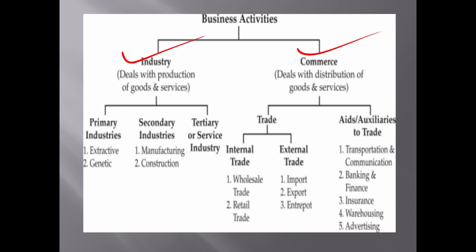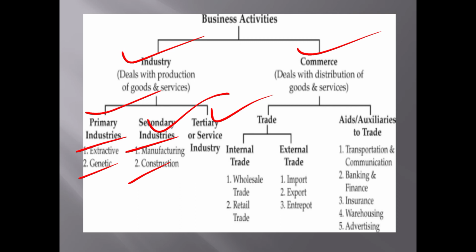So here the industry is again divided into three categories: primary, secondary and tertiary. The primary industry, I have already explained this chart. A primary industry has types, that is extractive and genetic industries. Secondary industry is divided into manufacturing industry and construction industry. Tertiary or service industry, I have already explained. Tertiary industries are those industries which provide services to business, that's called the tertiary or service industry. That may be transportation, banking, warehousing, insurance, advertising, all come under the tertiary industry.